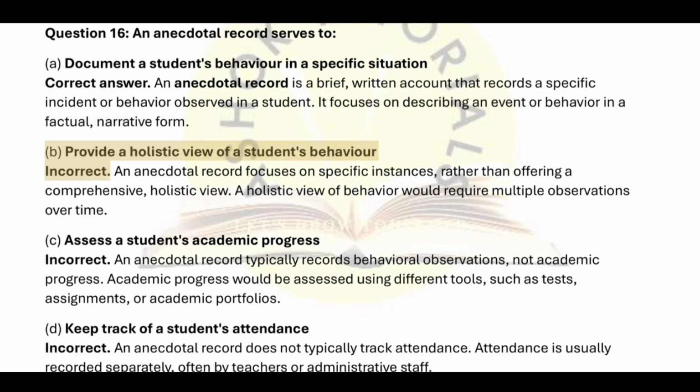B. Provide a holistic view of a student's behavior. Incorrect. An anecdotal record focuses on specific instances, rather than offering a comprehensive, holistic view. A holistic view of behavior would require multiple observations over time. C. Assess a student's academic progress. Incorrect. An anecdotal record typically records behavioral observations, not academic progress. Academic progress would be assessed using different tools, such as tests, assignments, or academic portfolios.